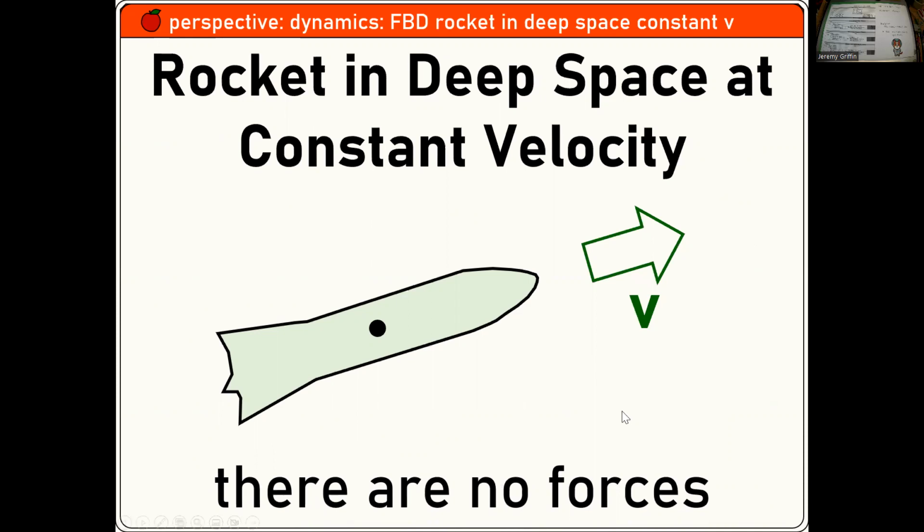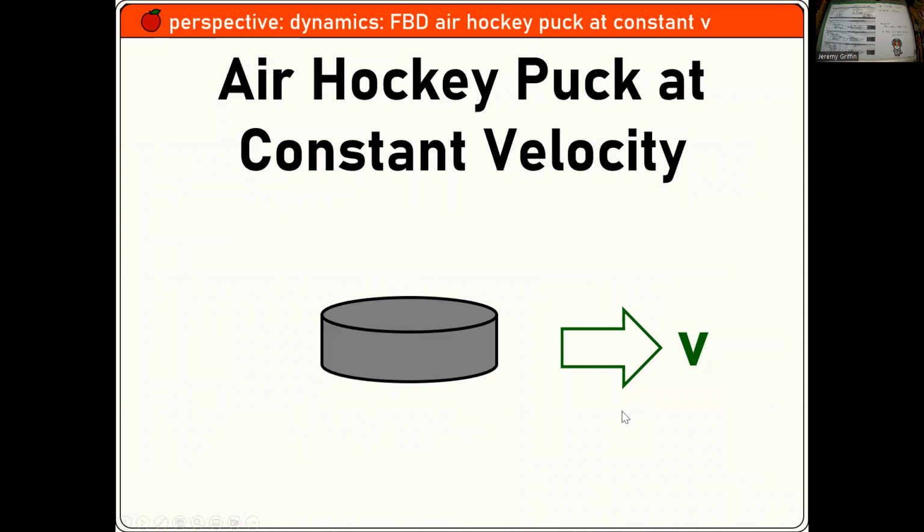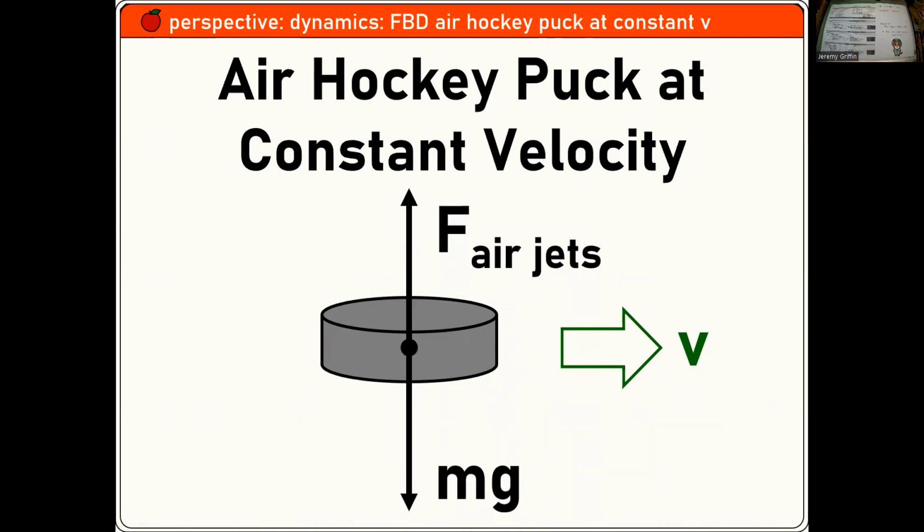Keep going. Okay. How about an air hockey puck, constant velocity? Is there a weight pulling it down? Is there a force from the air jets holding it up? Okay. Those are balancing out. But hey, that air hockey puck's moving to the right. Is there a force going to the right? No. I mean, maybe there's a force to get it going, but once it's in motion, it's just going because, again, of inertia, right? Just like the Voyager spacecraft, just like that rocket. It's just going.